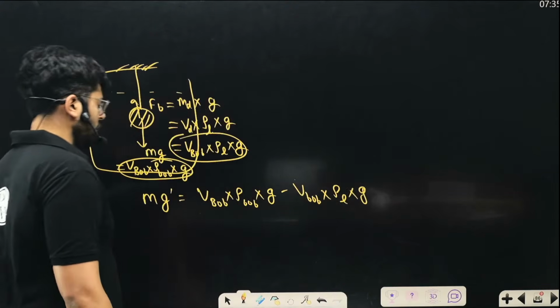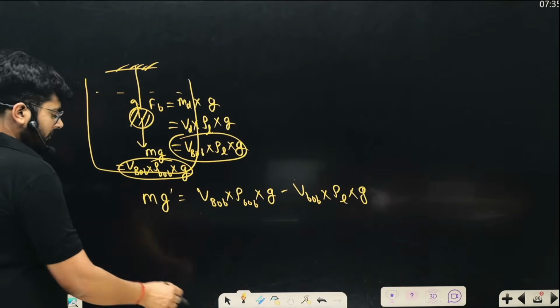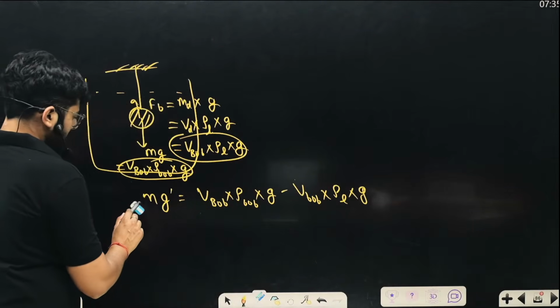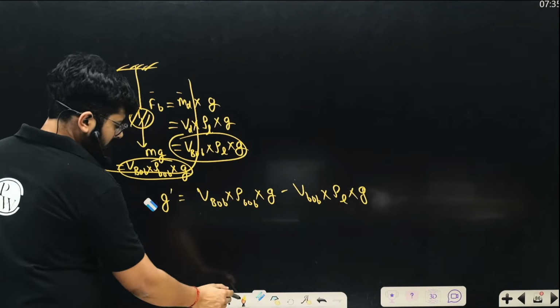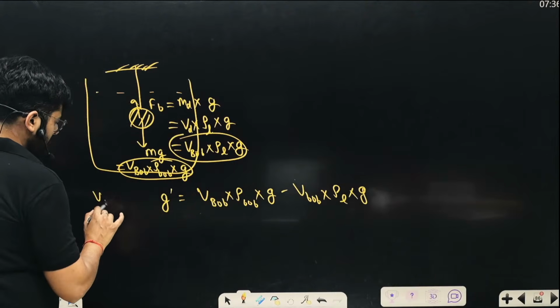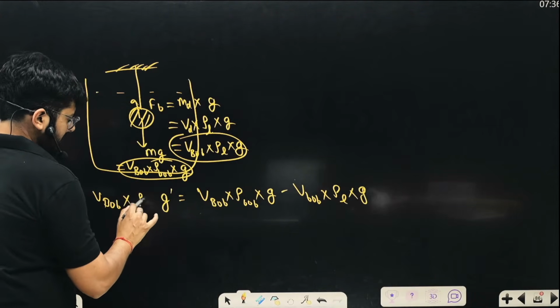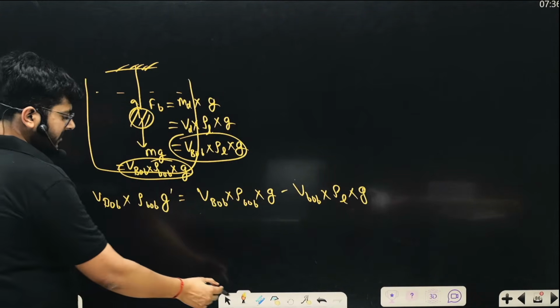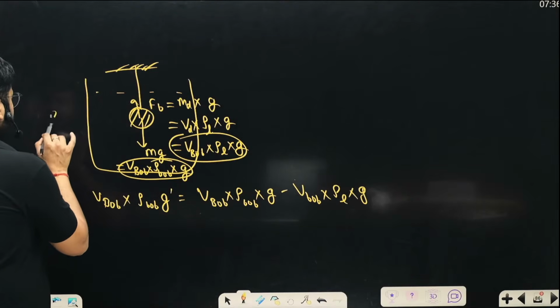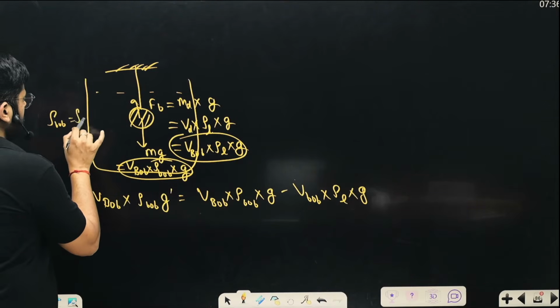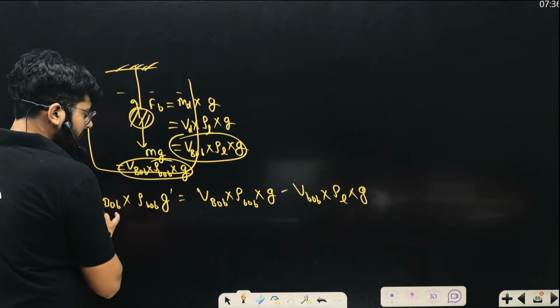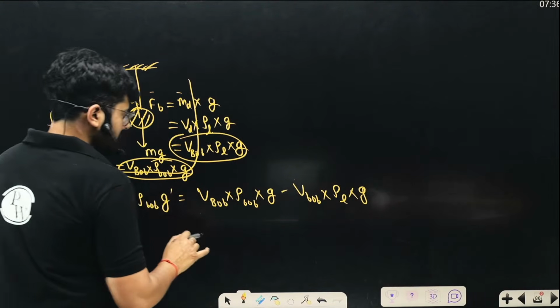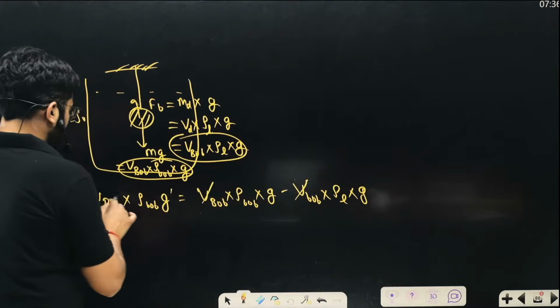Now m is the mass of the bob, so m g' is equal to volume of bob times density of bob. Let's call the density of the bob ρ₀, since it keeps coming up. From everywhere, the volume of the bob can be cancelled out.